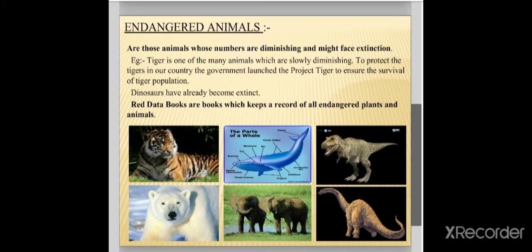Dinosaurs have already become extinct. That is, they are no longer on the earth. Red data books are the books which keep a record of all endangered plants and animals.